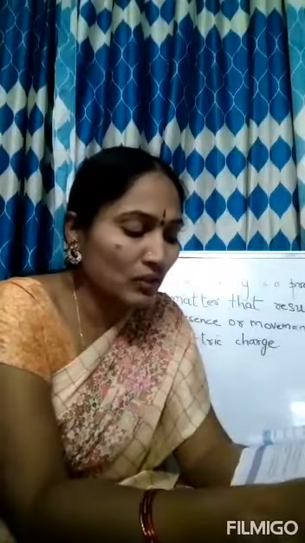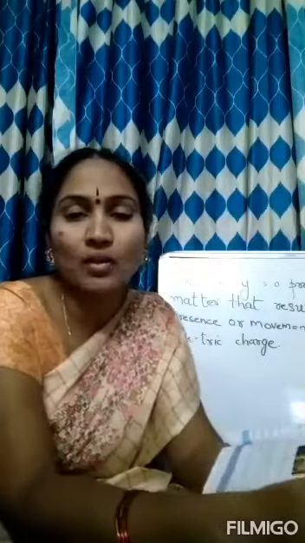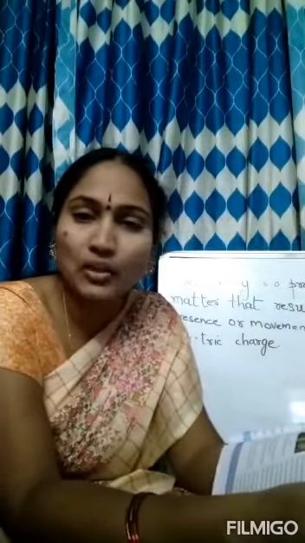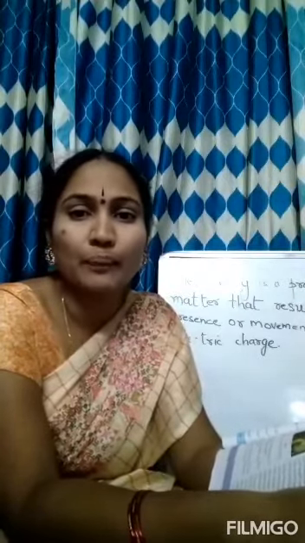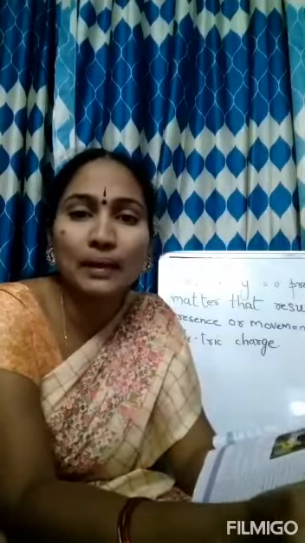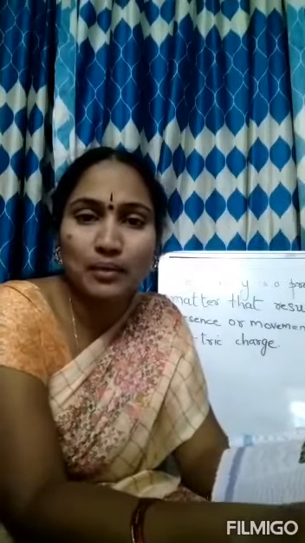Can you make out whether the switch of the torch is working properly? Yes, if it is not working properly, first what will you do? You will check whether the batteries are inserted properly or not. Can you determine whether the bulb in the torch is fused? Yes. By looking at the bulb, we can check whether it is fused or not. Fused means the filament in the bulb will go off. So by looking at that, we can say whether the bulb is fused or not.